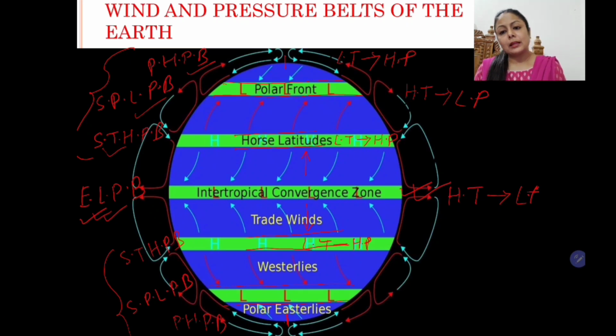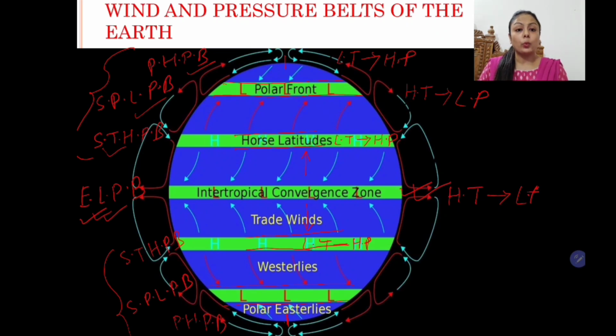Especially the subpolar low pressure belt is actually formed due to this dynamic factor, that is the rotation of the earth. Now students, this is about the pressure belts of the earth.